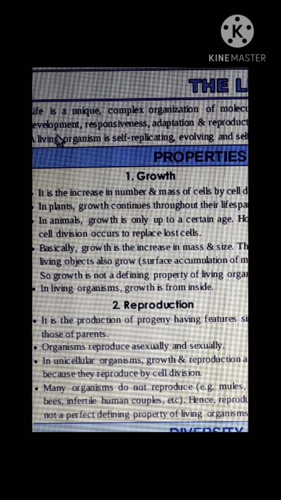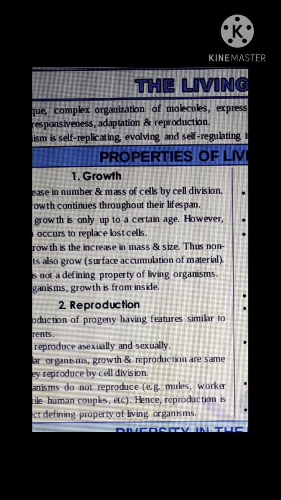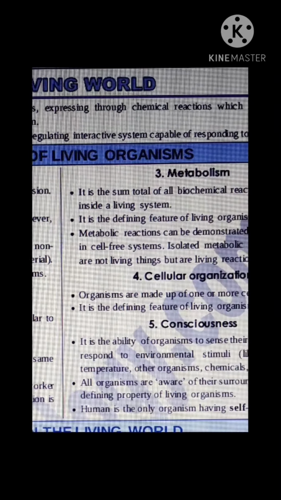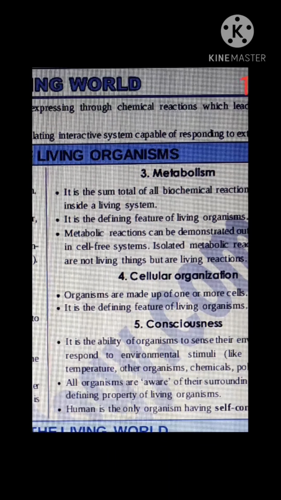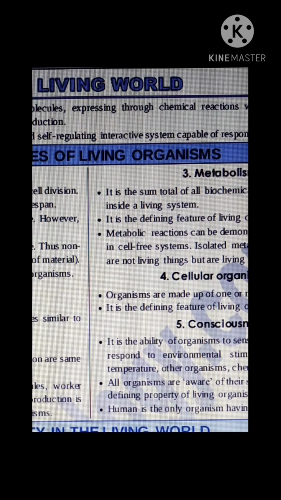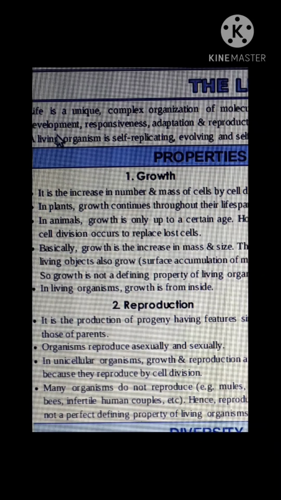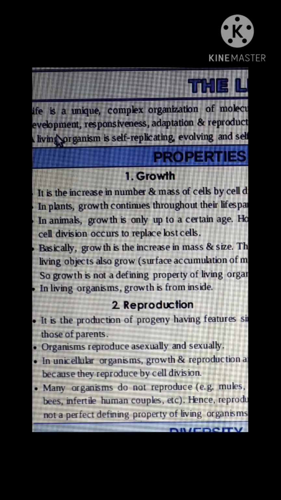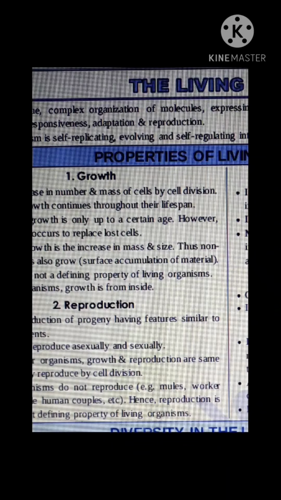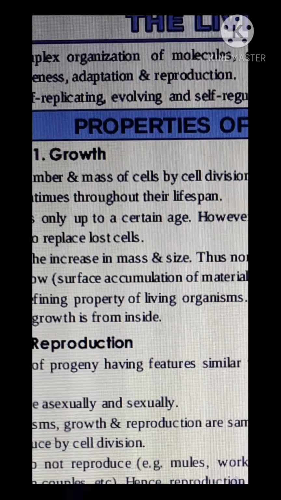We can define a living thing or organism as a self-replicating, evolving and self-regulating interactive system which is capable of responding to external stimuli. Organism is self-replicating. Self-replicating means reproducing. Replica means copy. Self-copying, that means reproducing, producing young ones.